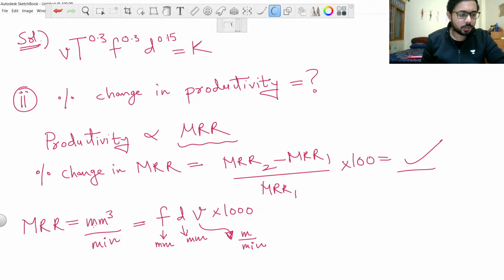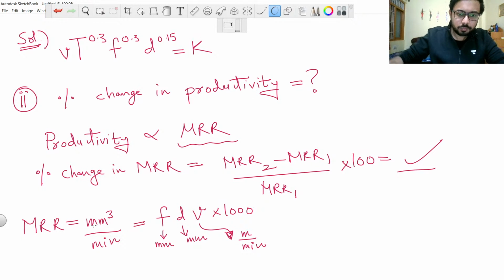I hope you can now remember why the 1000 is there, and when we have to use that 1000 and when we don't have to use that. Always try to learn the formulas after seeing the units.